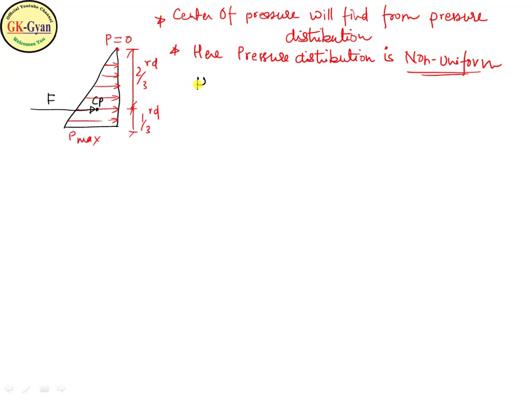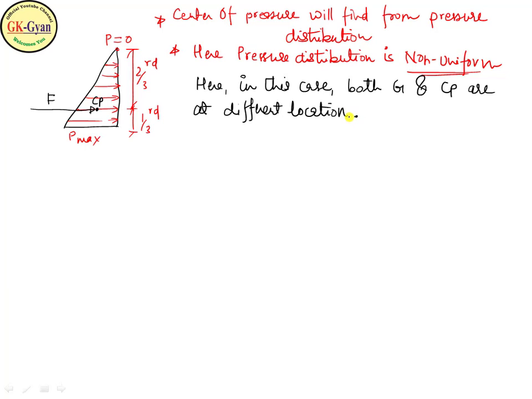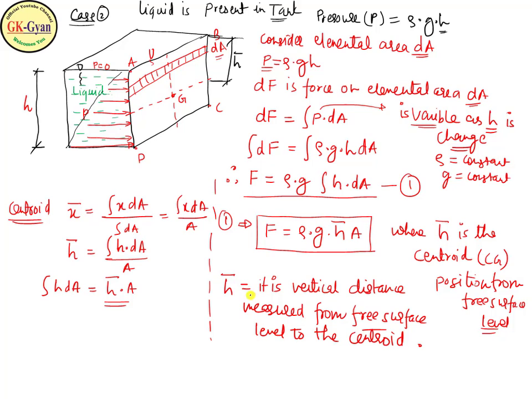In this case both the center of gravity G and the center of pressure Cp are at different locations. Mark the center of pressure here, and project it onto the plane ABCD.